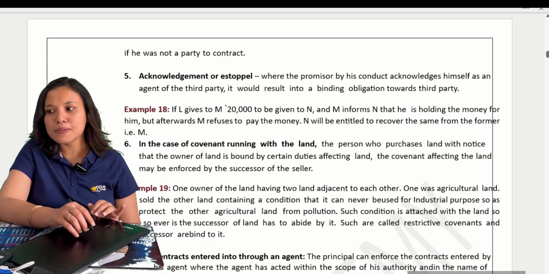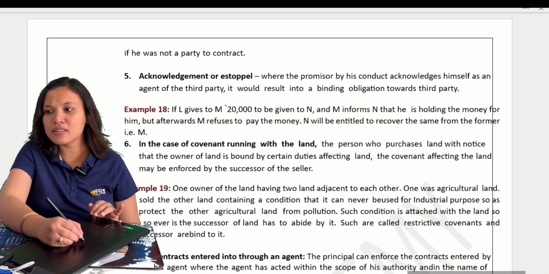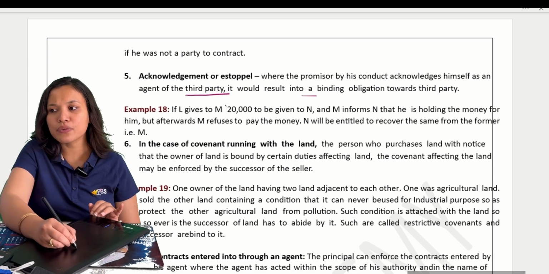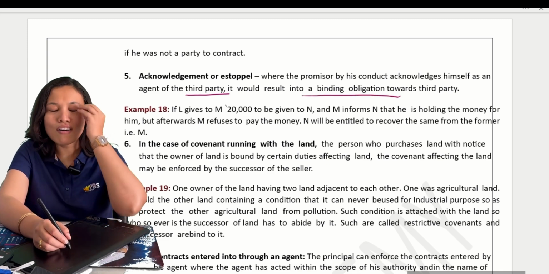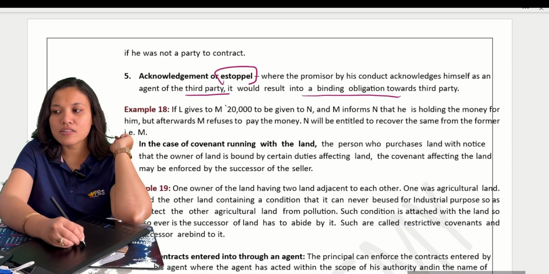Last one, no, not last but least, acknowledgement or estoppel. Now suppose when promisor by his conduct acknowledges himself as the agent of third party, it would result in binding obligation. Always remember, whenever you get the word estoppel.